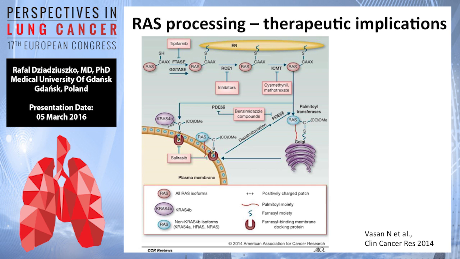You can see here a nice review picture showing different steps of RAS processing in the cell, starting from farnesylation of the protein, and then different RAS proteins, KRAS, HRAS, or NRAS, are processed in the endoplasmic reticulum, Golgi apparatus, and then docked to the plasma membrane where a RAS protein can be active.